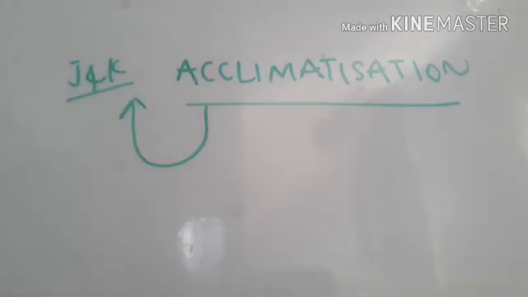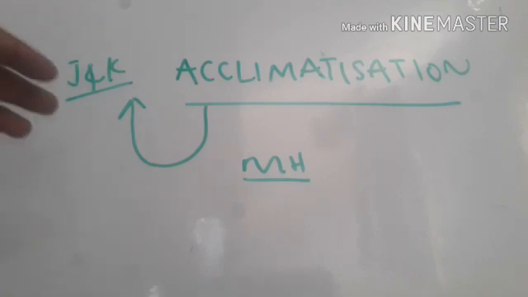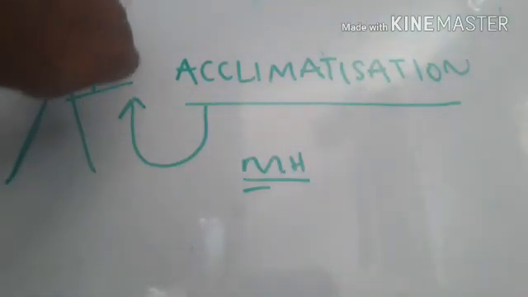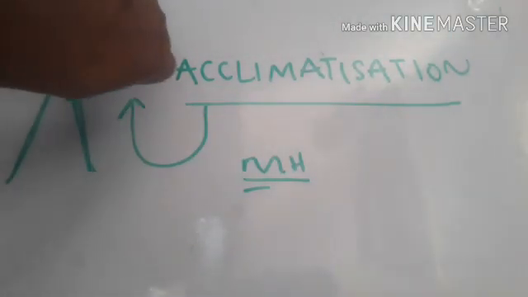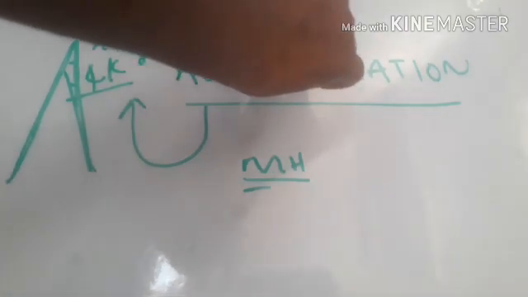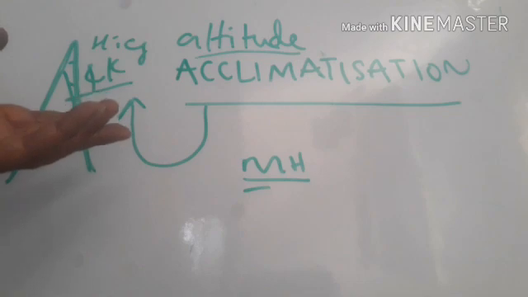Why? Because the environment of Maharashtra is different from the environment of Jammu Kashmir, so it becomes very hard to survive there. Why? Because it is a high altitude. When compared to Maharashtra, Jammu Kashmir is in the height. We call it altitude. At a high altitude, we are unable to breathe properly. Why? Because the oxygen availability is very less, so we are going to breathe very fast to get the